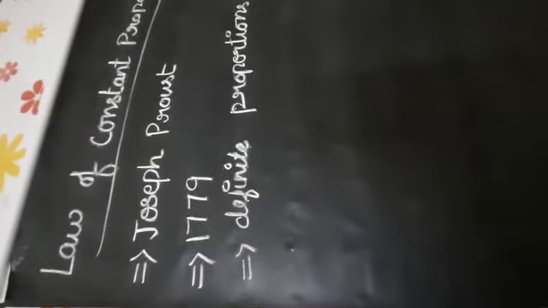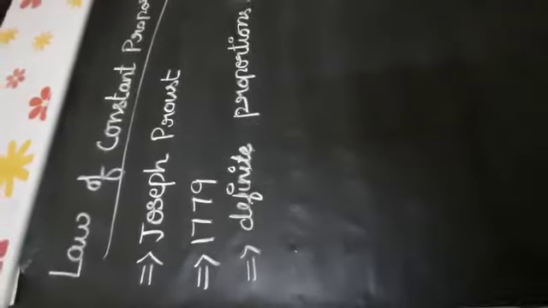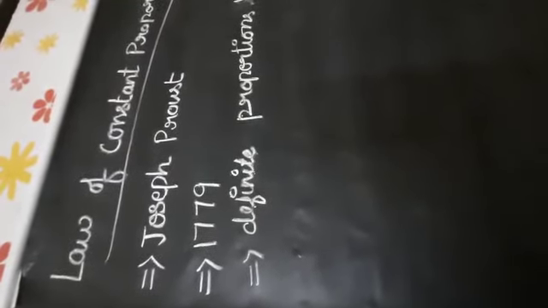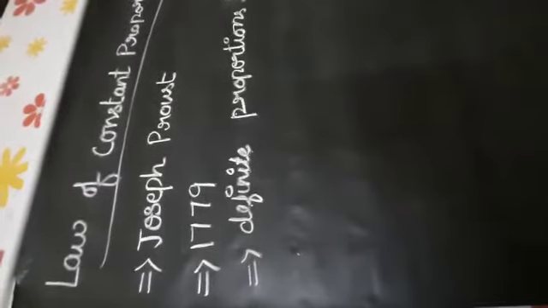For example, water obtained from different sources like rain, well, sea, and river always consists of the same two elements, hydrogen and oxygen.